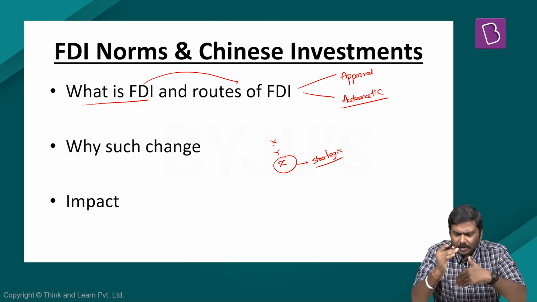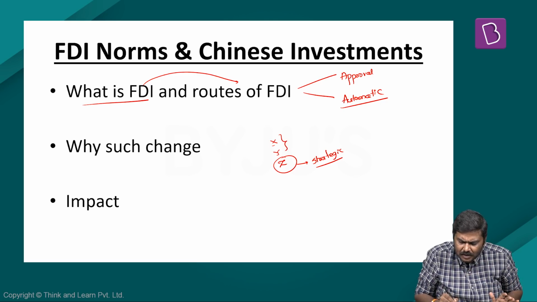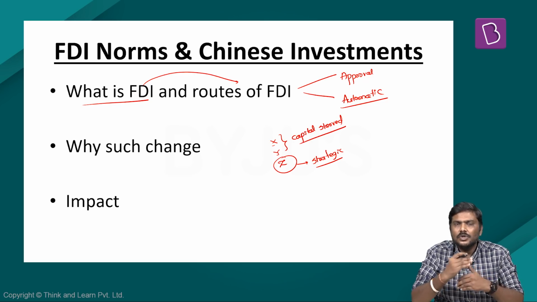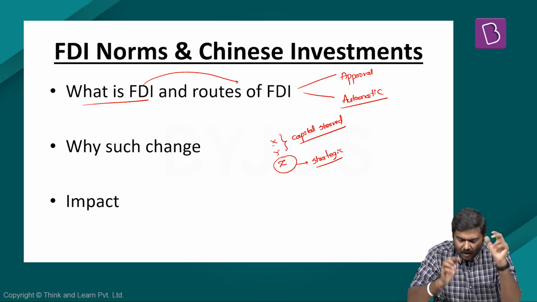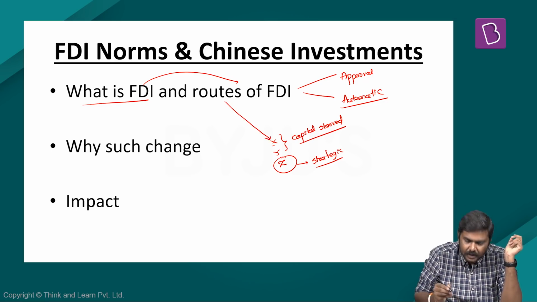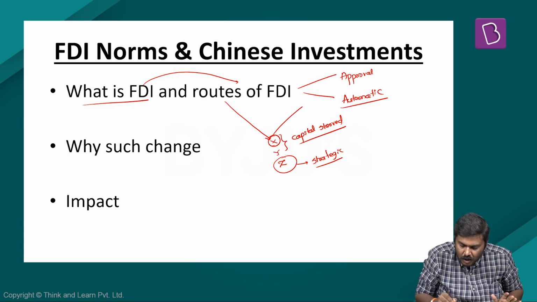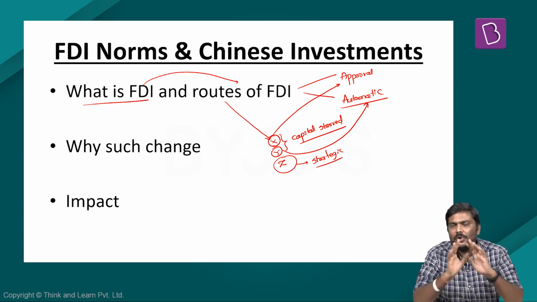Definitely yes. And the remaining two sectors are capital starved, or there is a huge requirement of capital in these particular sectors. So what the government usually does in these situations is this. It will allow inflow of capital in, let's say, X sector through the approval route and Y sector through the automatic route. What is the meaning of this?